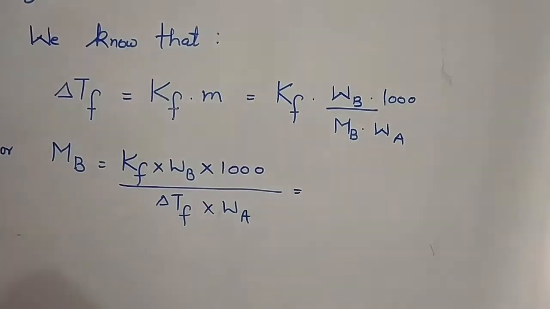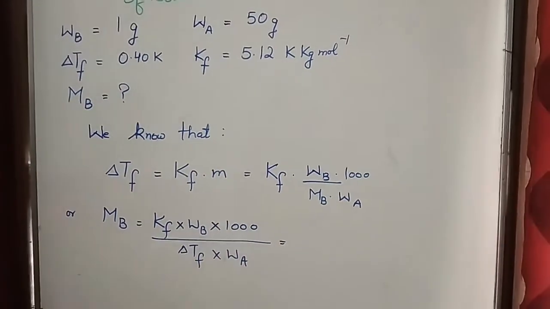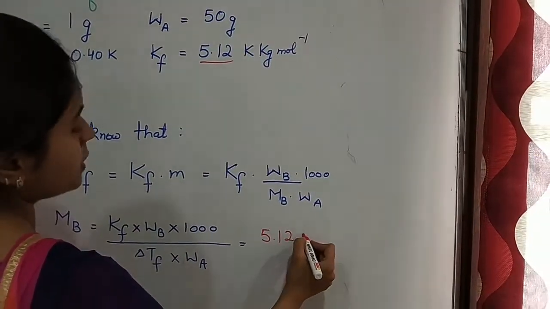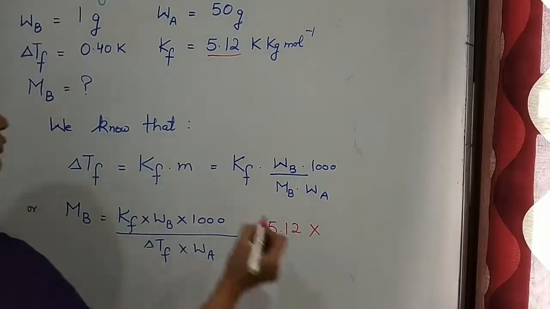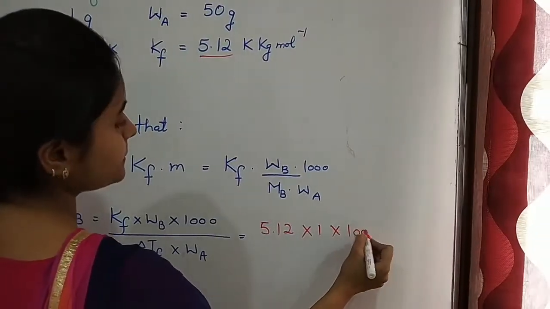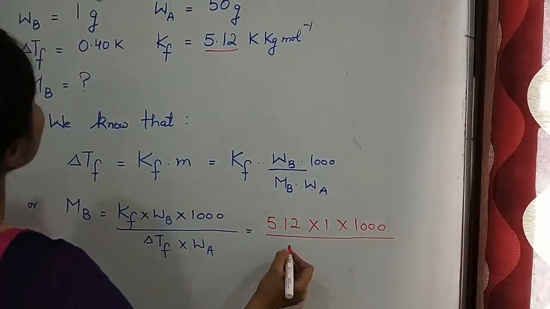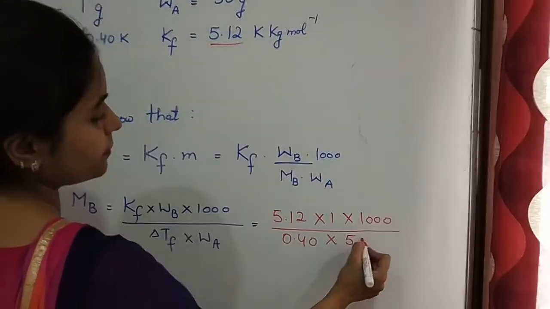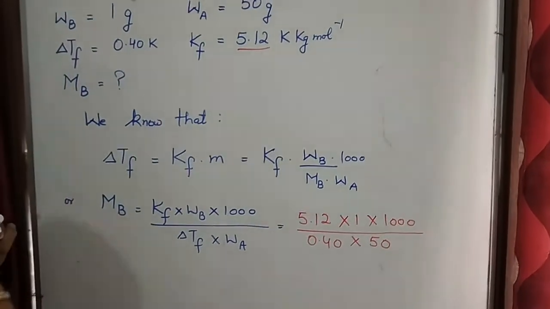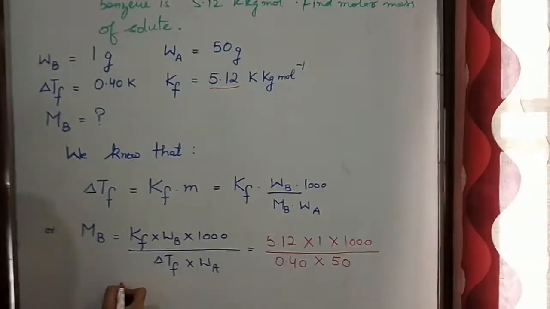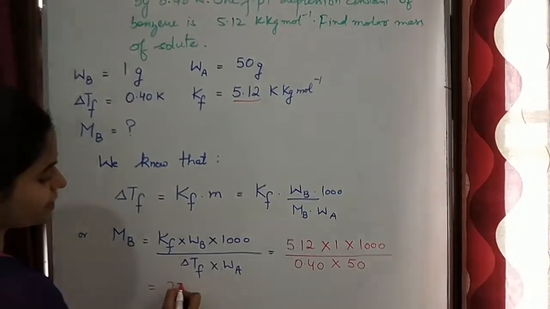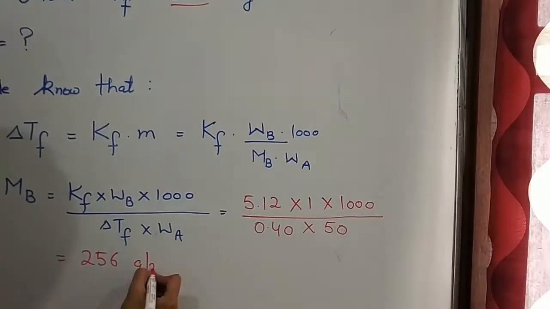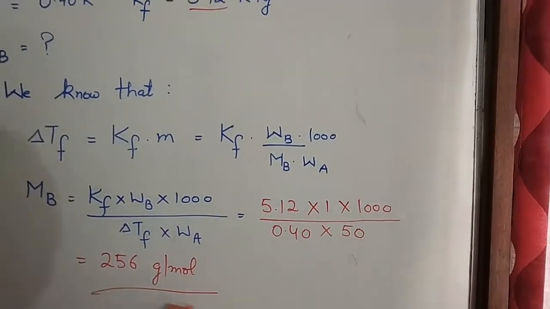Substitute all the values. We have Kf equal to 5.12 into Wb is given to us 1 gram into 1000 upon delta Tf is given to us, that is 0.40 into Wa 50. This is a problem from NCERT book. When we solve it, it comes out to be 256. Because it is molar mass, so its unit is grams per mole. So this is the answer, 256.